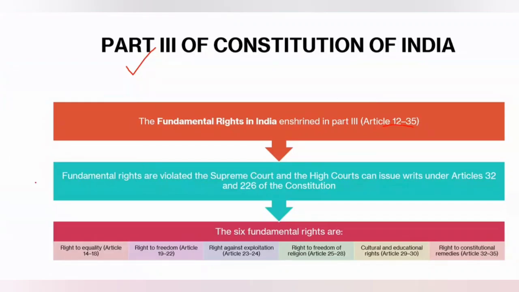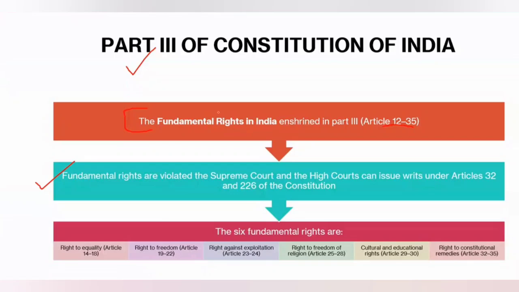Now, as we know, there is a maxim, ubi jus ibi remedium: where there is a right, there is a remedy. Having substantive rights is not enough. Just like we have IPC and BNS, having IPC or BNS is not enough. We need the machinery for enforcement of those rights. The step-by-step procedures, or machinery for implementation of substantive rights, are provided under CrPC or BNSS.